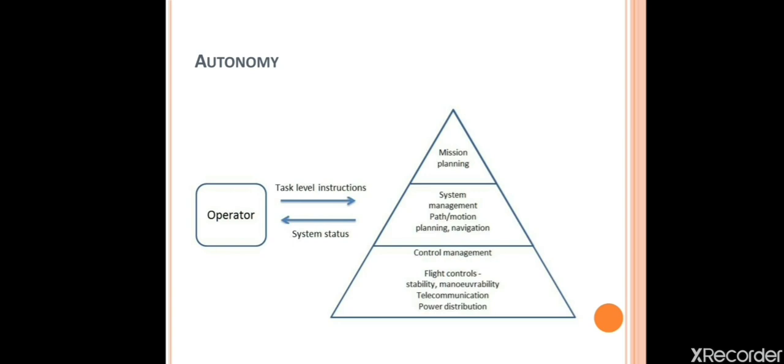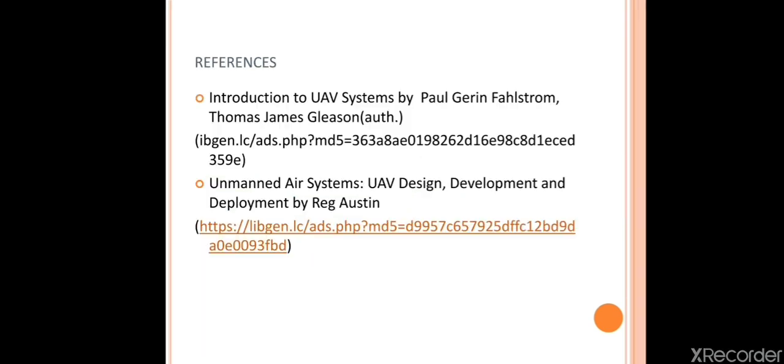Here we have mission planning initially, then system management, path and motion planning, navigation. Third one is control management, where it controls the flight stability. Till now we have discussed mission planning and control and the air vehicle payload controls. These topics have been taken from Introduction to UAV Systems. That is the textbook I am using.